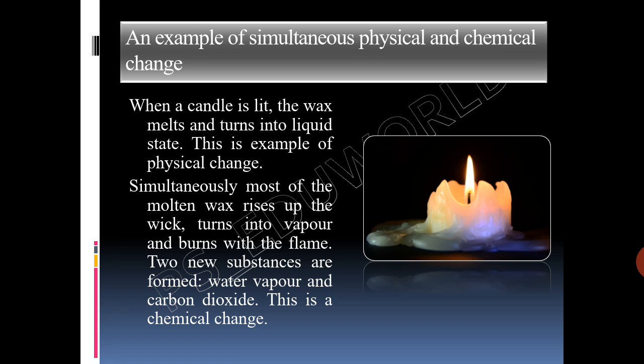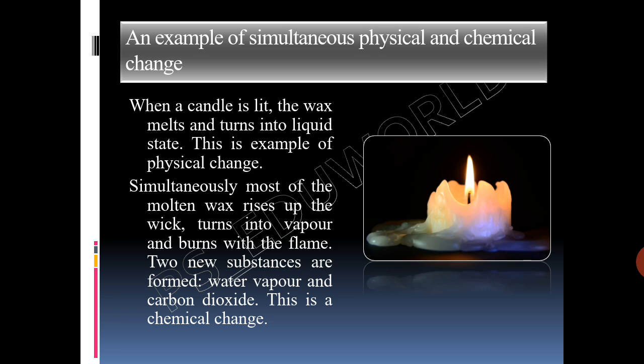Simultaneously, most of the molten wax rises up the wick, turns into vapor and burns with the flame. Two new substances are formed: water vapor and carbon dioxide. The candle becomes smaller and smaller. This is a chemical change.